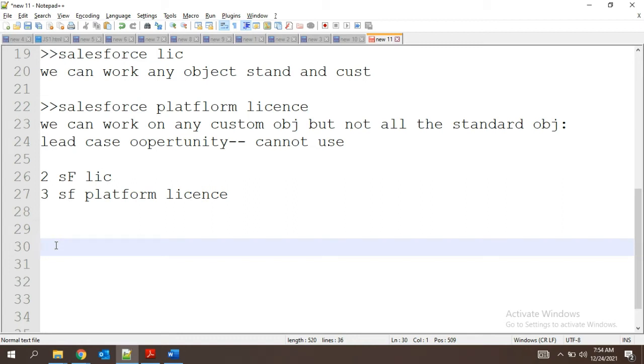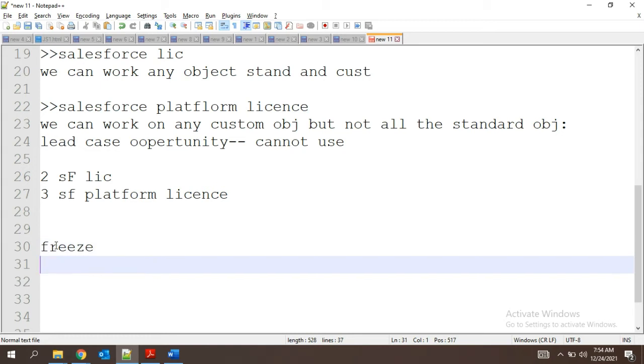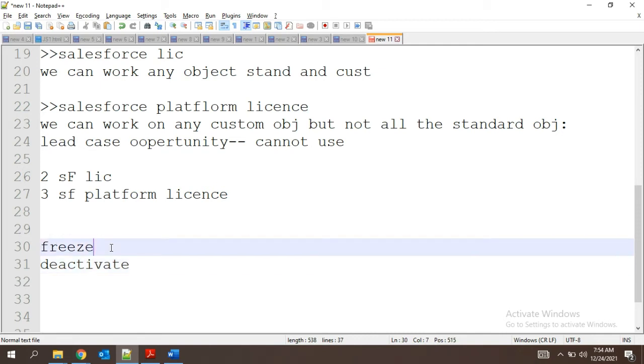At that time, what we have to do is we have two options. One option is freeze, and the other option is deactivate. Okay. Freeze is for people who are going on temporary leave. For example, if there is a maternity leave, you will go off for 6 months. In those 6 months, you are not allowed to log in to the Salesforce organization. For that reason, we can freeze that account so that the user will not be able to log in for 6 months.